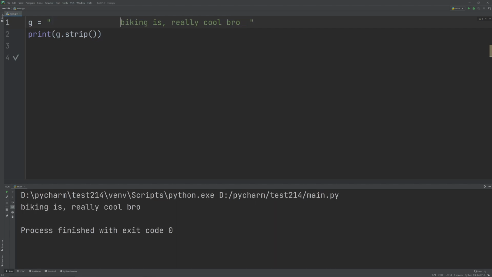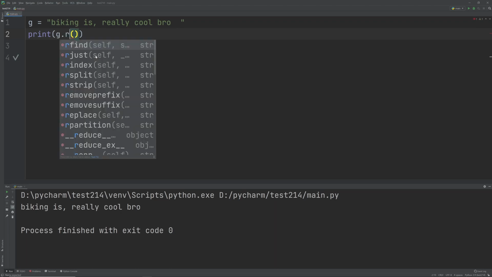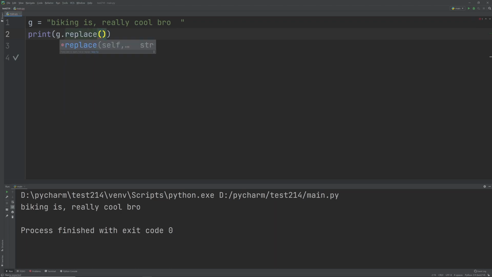Another very important dot function, which you should definitely remember and keep in mind, is the replace function. In a string, we can replace any character that exists inside the string with a new character.